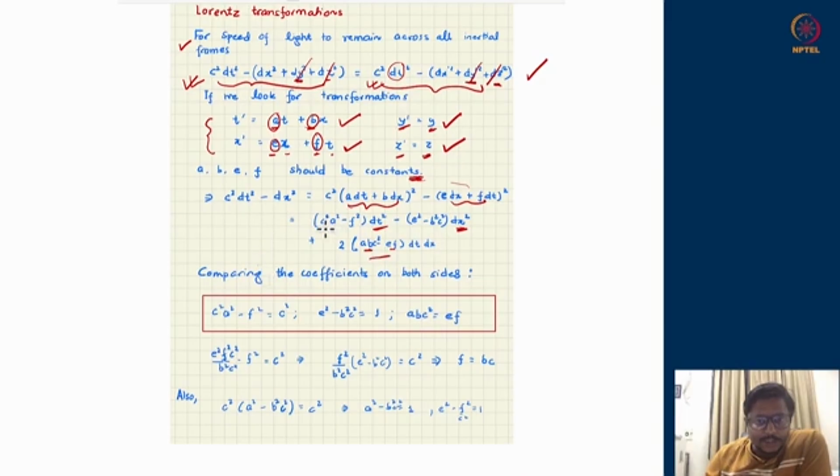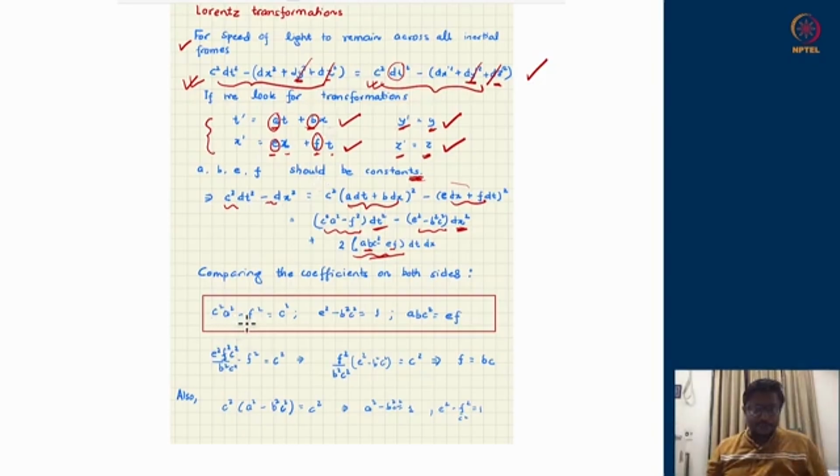So therefore, component wise, the coefficient of dt square should match the coefficient of dt square here. Coefficient of dx square should match the coefficient of dx square here. And the coefficient of dt dx should vanish because on the left hand side there is no dt dx. So that gives rise to various identities across these constants, the four constants.